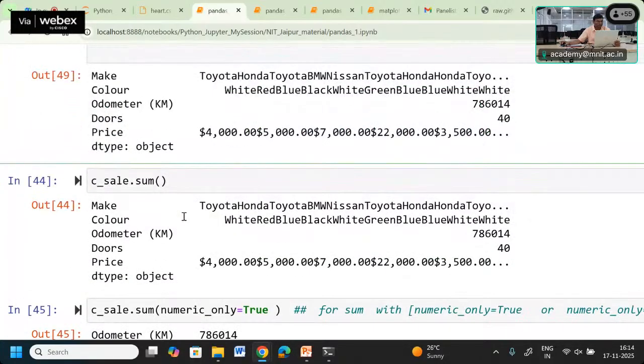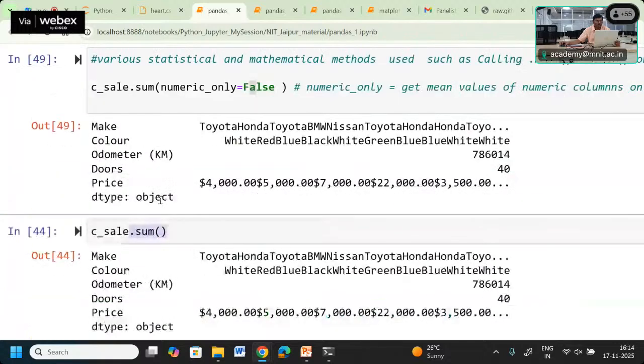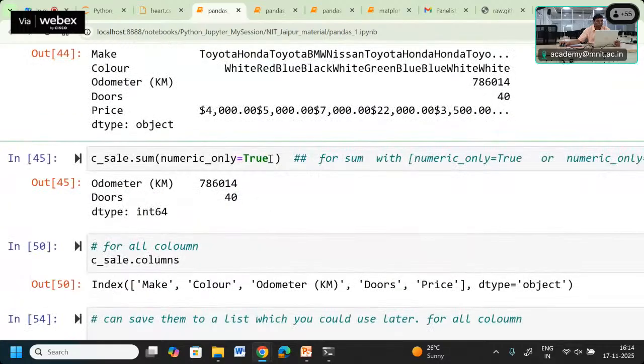For example, here in the case of sum, nothing is given, so it will assume and do the summation of all values. If you give numeric only true, only such column values which contain only numeric values are used. The remaining are not used to apply the sum.